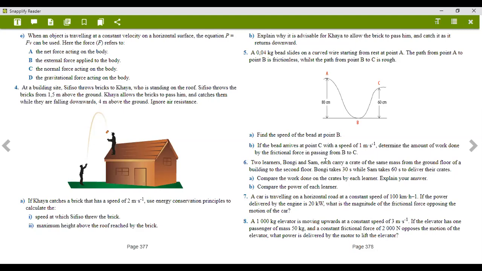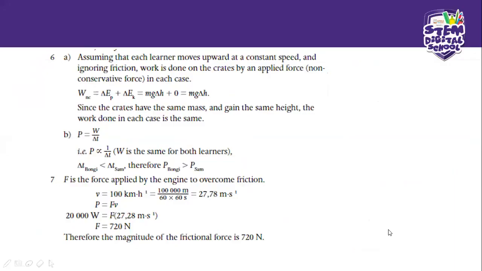So you see, guys, with work, energy, and power, there are many problems. There are elevators, there are stairs, inclines, pulleys, pipes. So these are all problems that you need to be able to work out on your own. Okay.